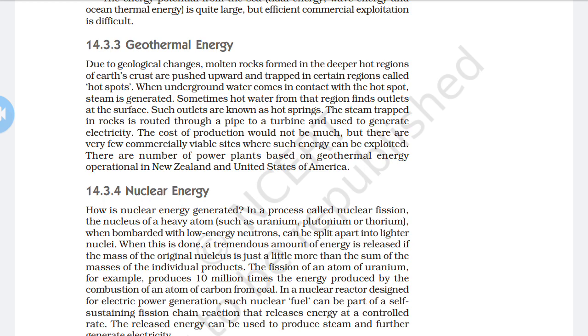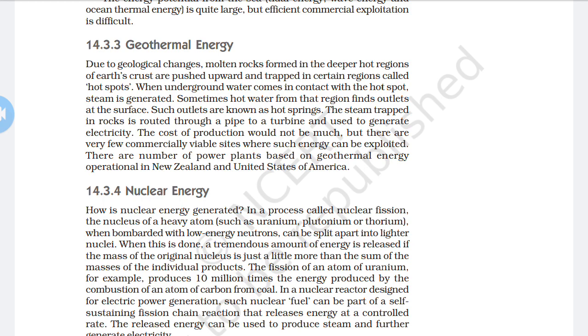Now in our Gujarat, Lasundra and Tuwa Timba are the places of hot springs. Here, the steam trapped in rocks is routed through a pipe to a turbine and used to generate electricity. There are a number of power plants based on geothermal energy operating in New Zealand as well as in the USA. But there is some limitation, and that type of power plant is not in our India.